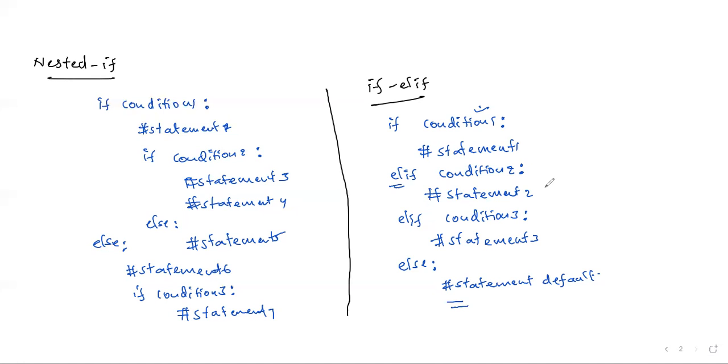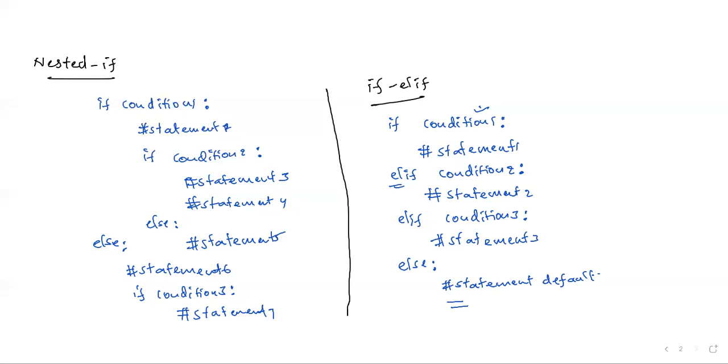If it is true, the statement under it is executed, or else it moves to the next elif part. If all the conditions specified here are false, then by default it is going to execute the else statement we have written at last.